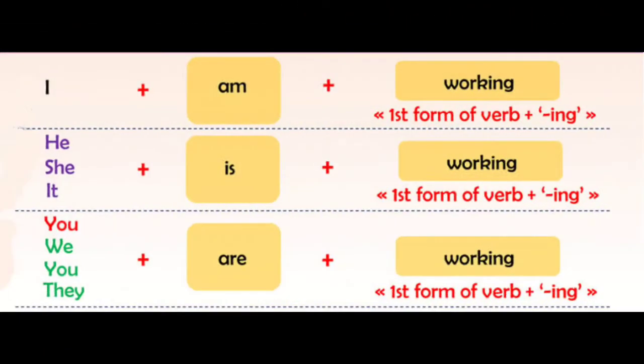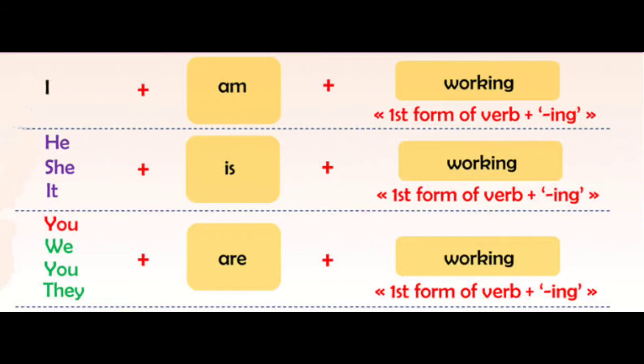Children, let's see some more examples for present continuous tense. So look here. For the subject I, we have to use the be form of verb am plus the subject plus verb plus ing. That is, I am working. The next sentence is for the subject he, she and it.